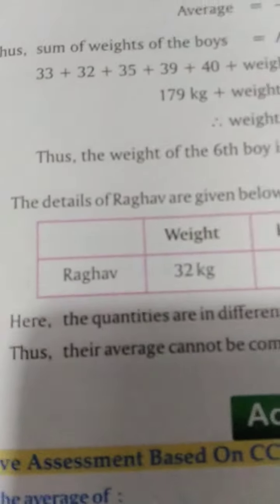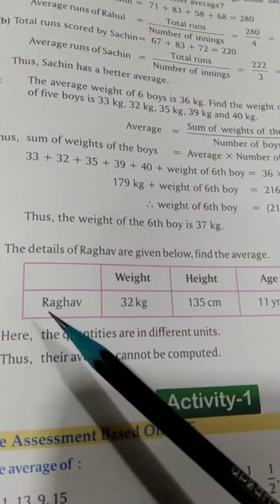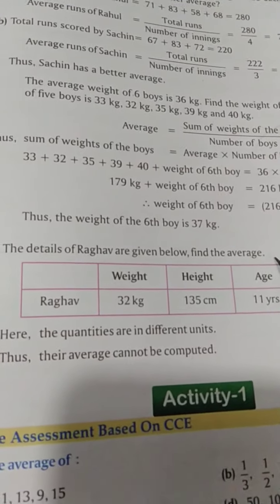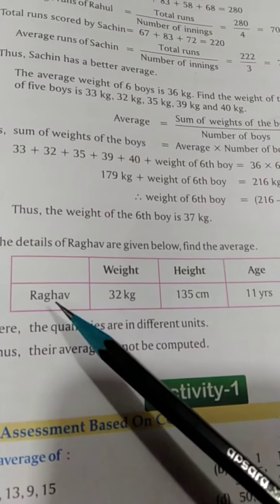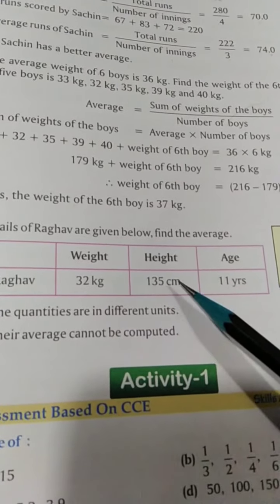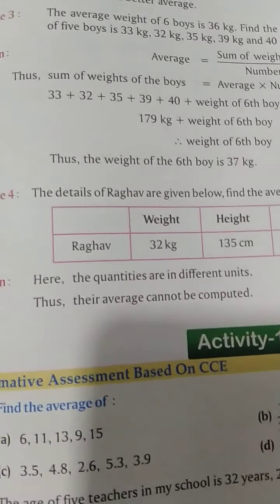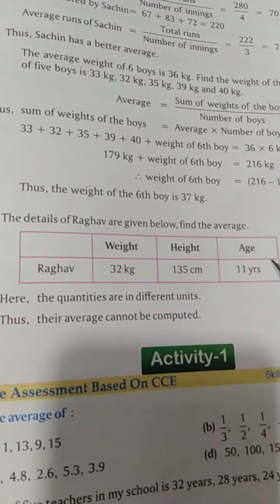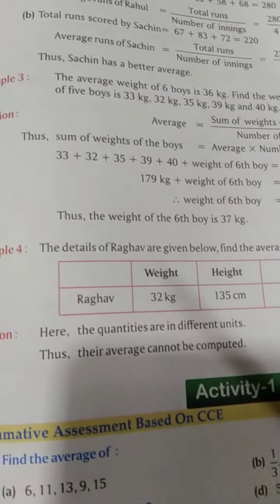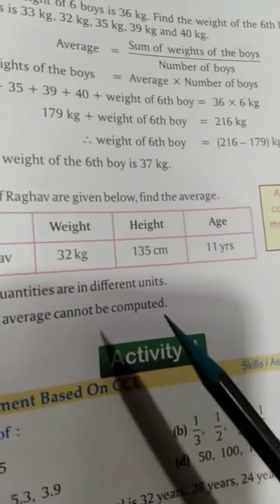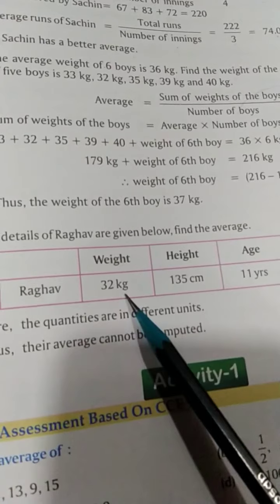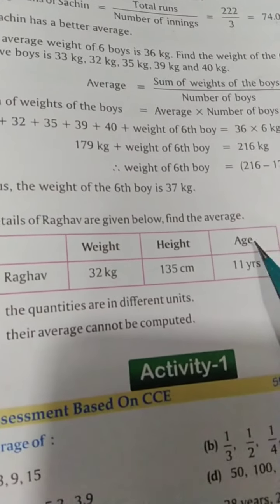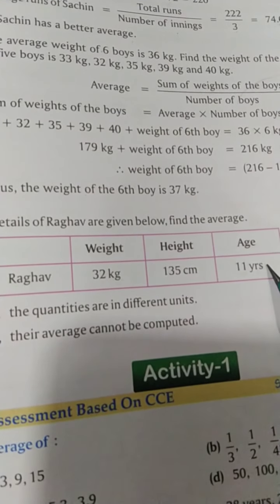In the same way, example number 4. The details of Raghav are given below. Find the average. The details are Raghav's weight, his height and his age. They are asking us to find the average. So what do we need to do? But kids, here the weight is in kgs, here the height is in centimeters, and here the age is in years.